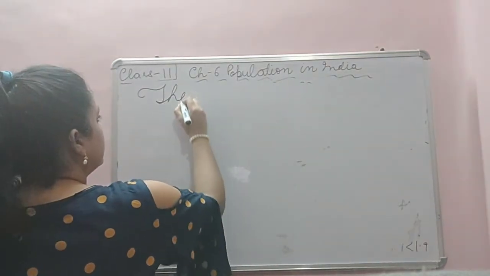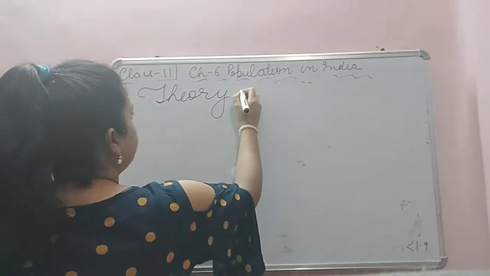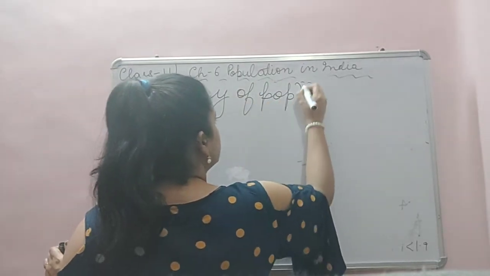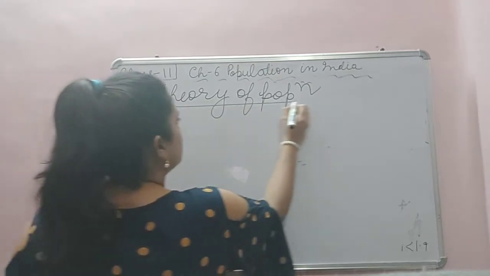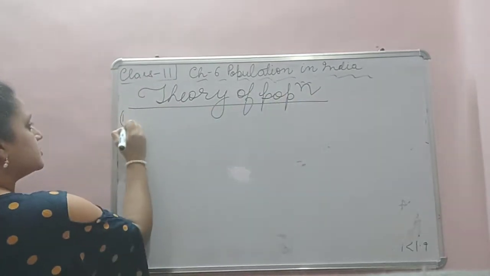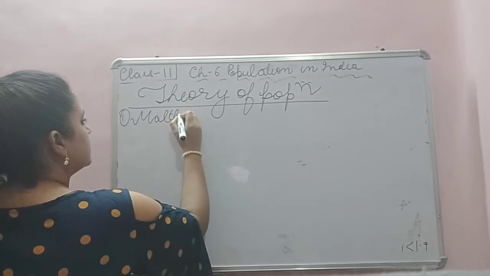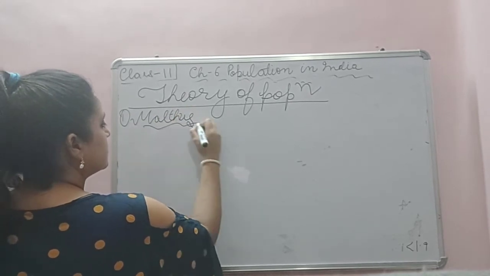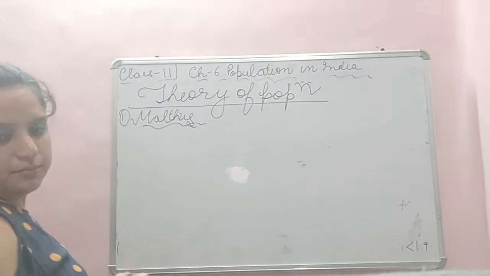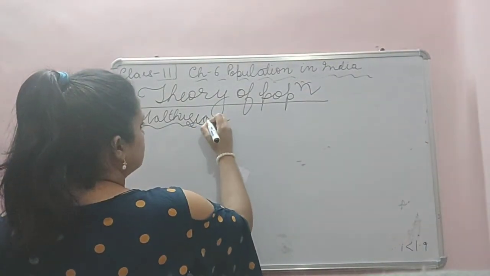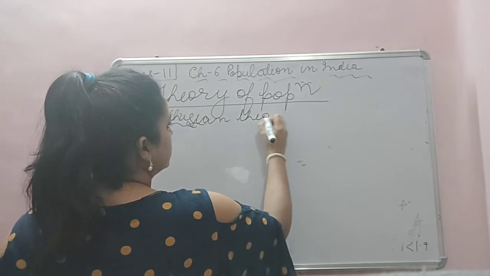Theory of population. Two theories we will study. First is Malthus. Okay, Malthus theory. Malthusian theory.